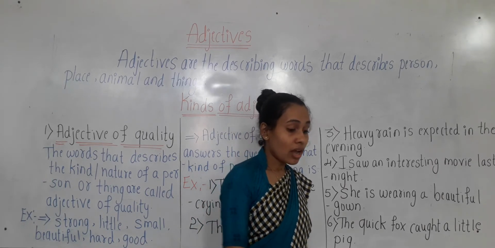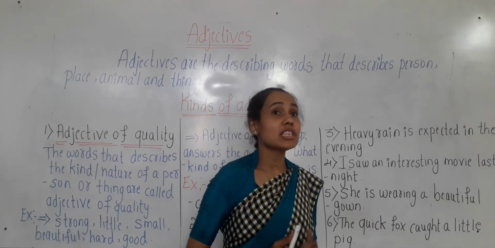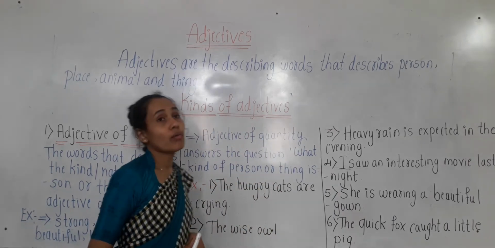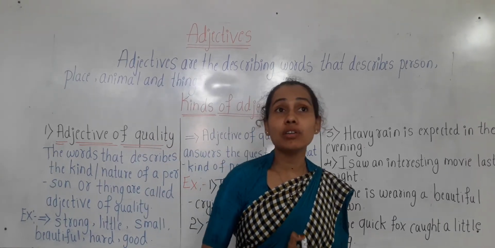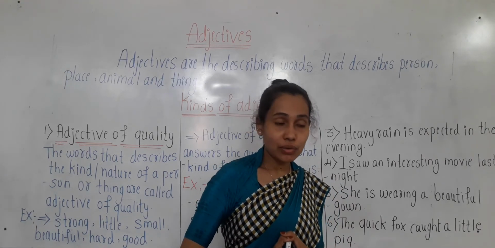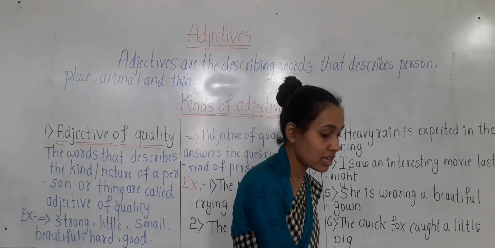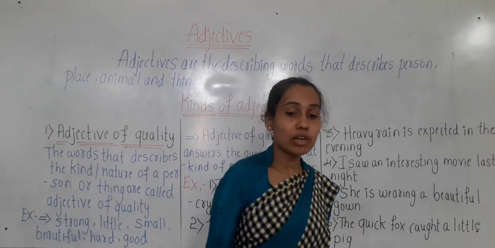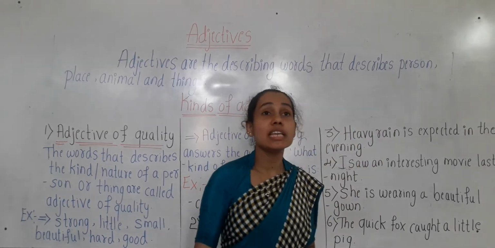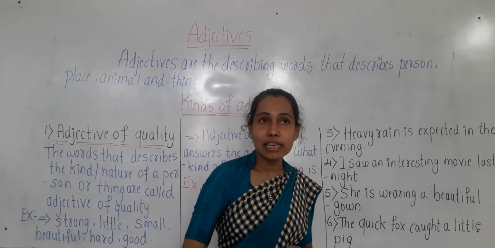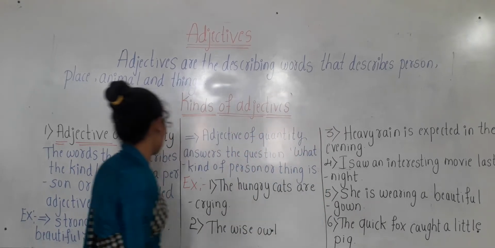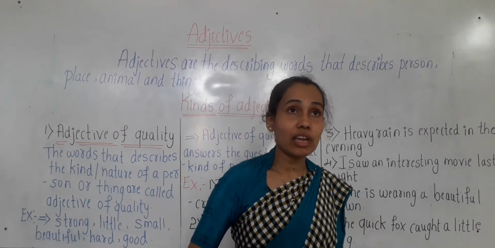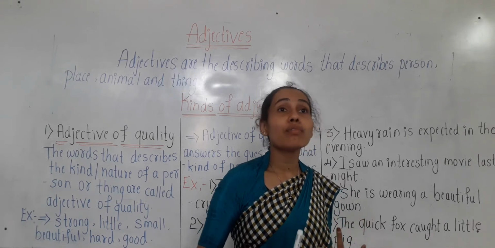Okay children, so now let us start our today's class. What is our today's topic children? Yes, our today's topic is kinds of adjective. In today's class we are going to learn kinds of adjectives. For your 3rd standard grade, only 3 kinds of adjectives we are going to learn. The first one is adjective of quality, second one is adjective of quantity, and third one is adjective of number.